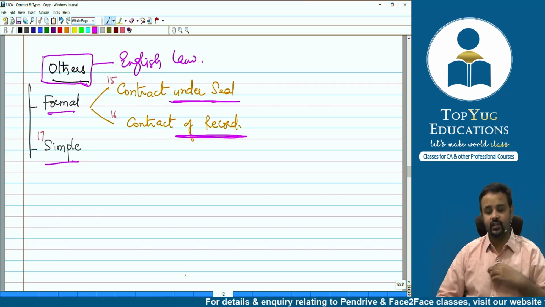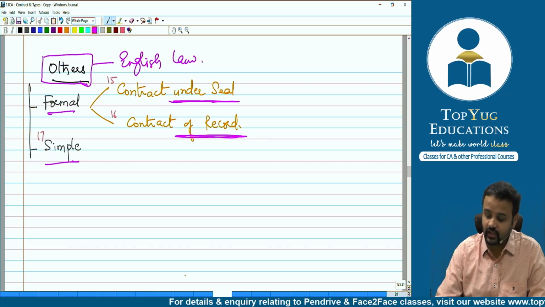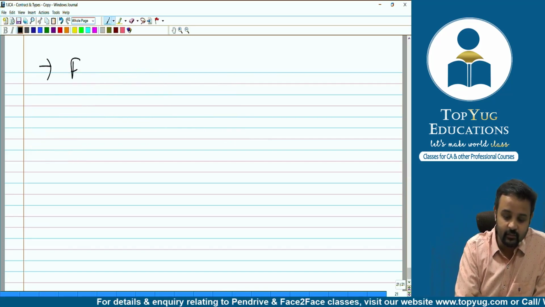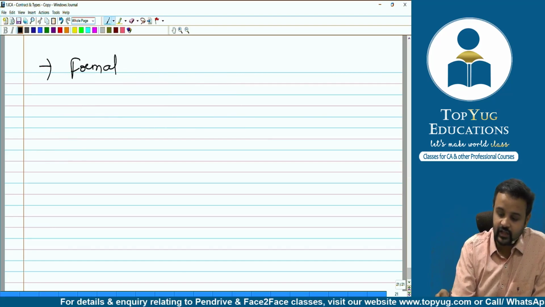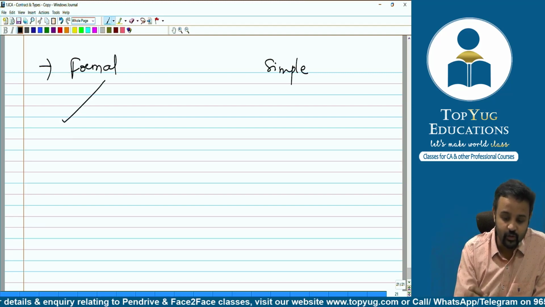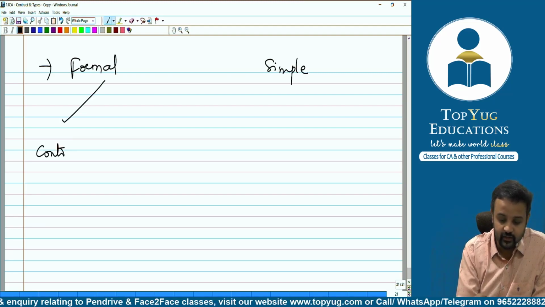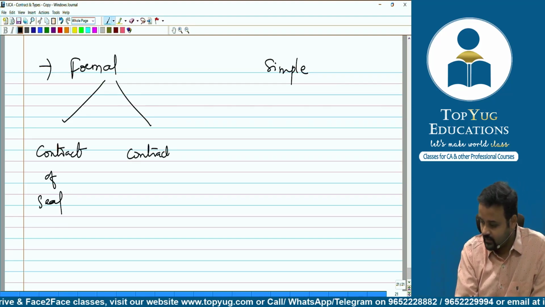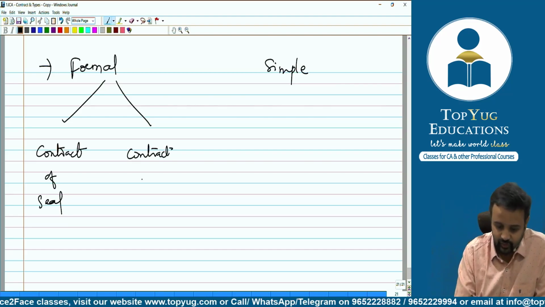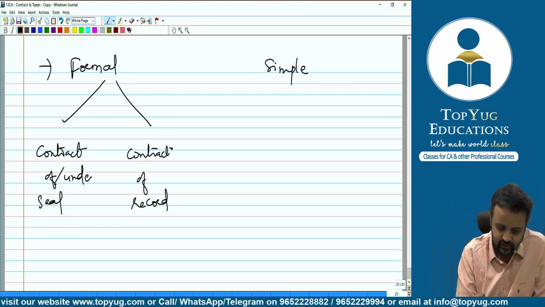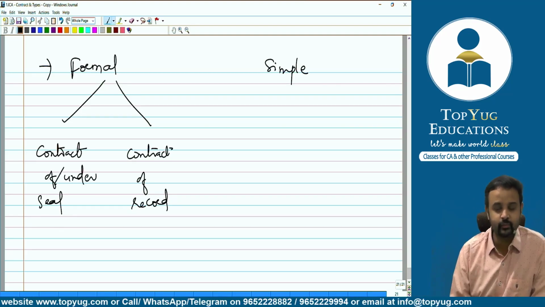So they are classifying the contracts. My dear friends, please tell me. They are saying there can be formal contracts or there can be simple contracts. Now you'll say, sir, what? Formal contracts, they said what? Contract of seal or contract under seal, and then one more was what? Contract of record, and then there is simple contract.